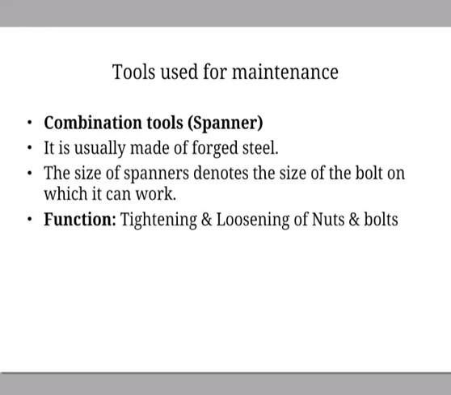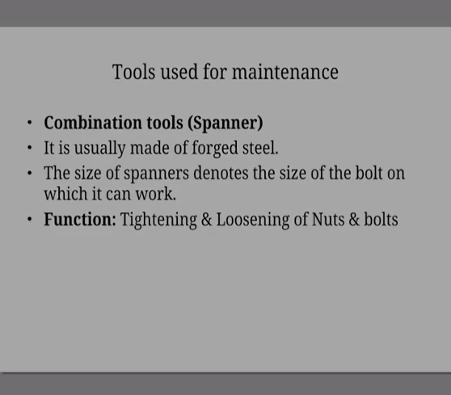Then we have to discuss the different types of tools required for maintenance and installation works. The first one is the combination tools. Consider a spanner, which is made of forged steel. The size of the spanner denotes the size of the bolt on which it can work. The spanner has two types, single-ended spanner and double-ended spanner. The function of the spanner is tightening and loosening of nuts and bolts during installation and maintenance.